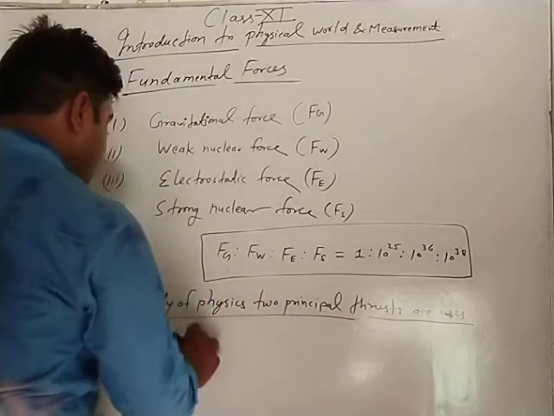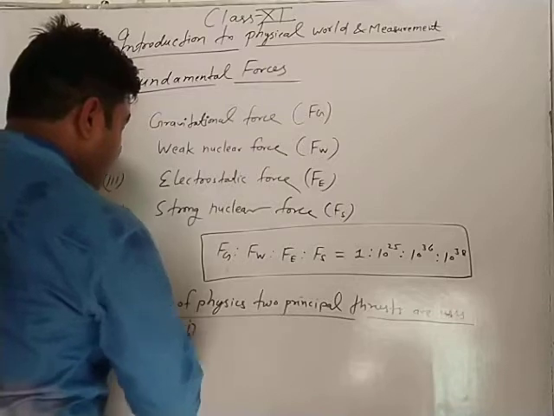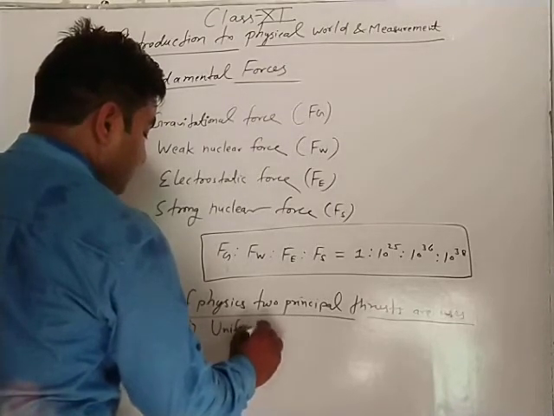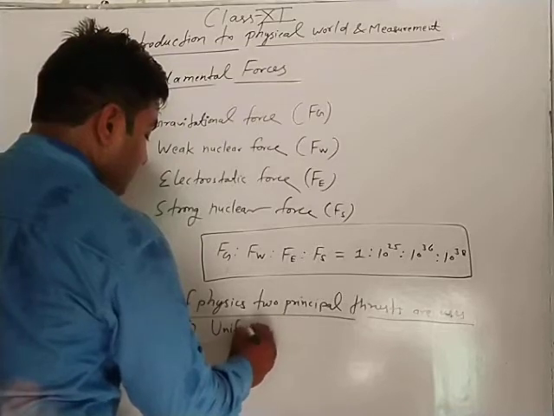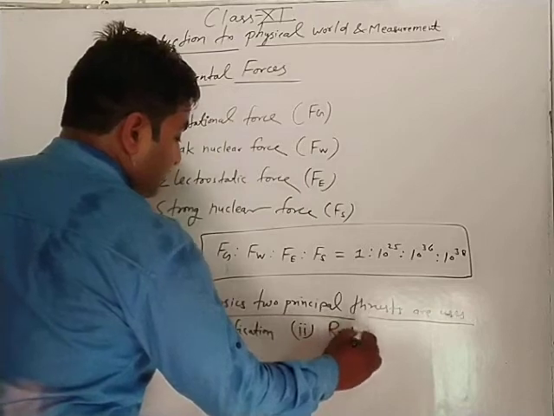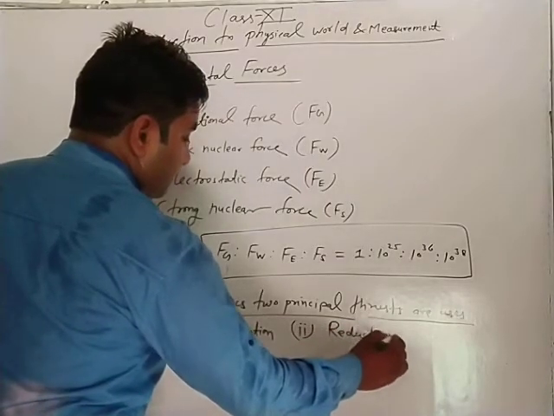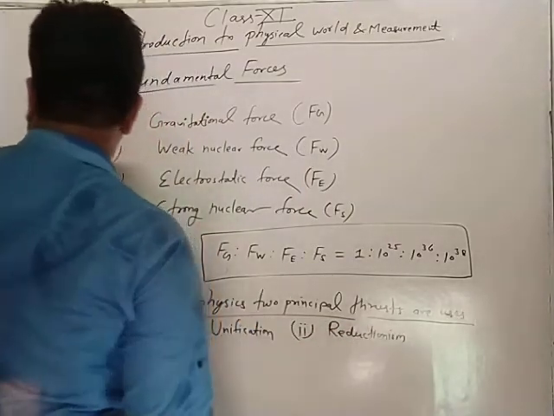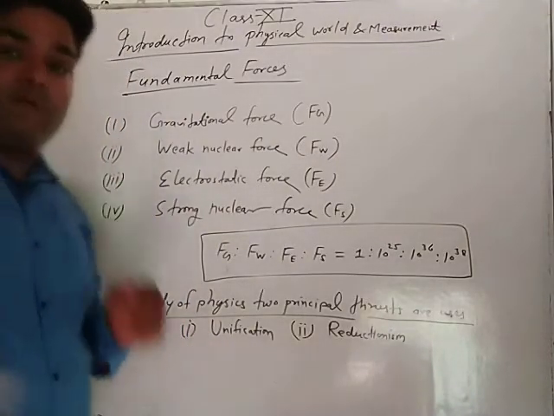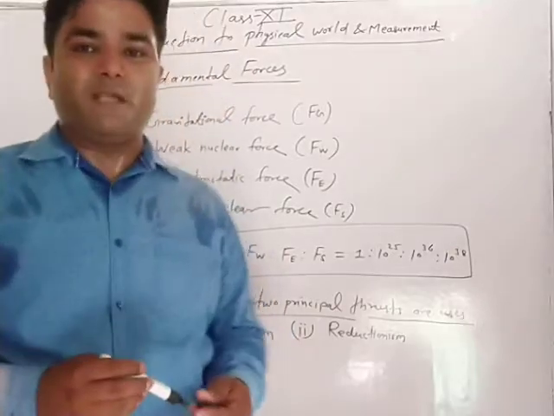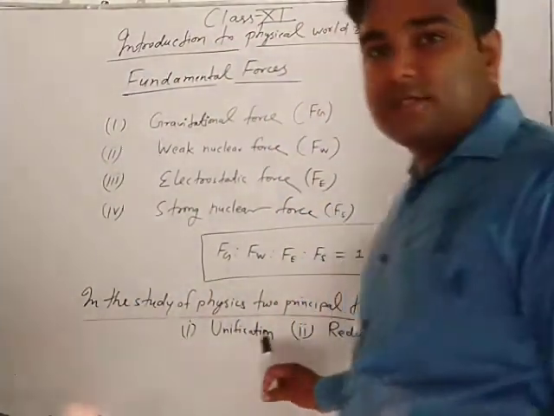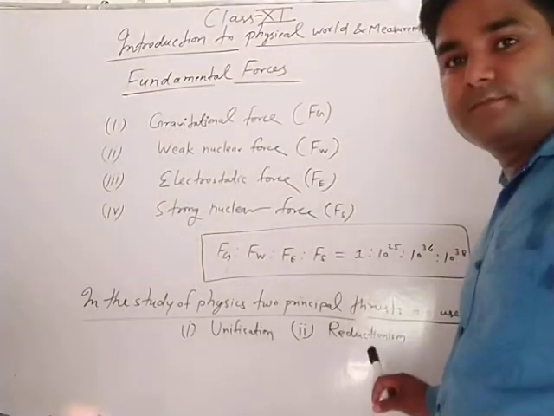What are these two principal thrusts? Number 1, unification. And number 2, reductionism. It is a very simple concept. When you listen, everything will be clear about unification and reductionism.